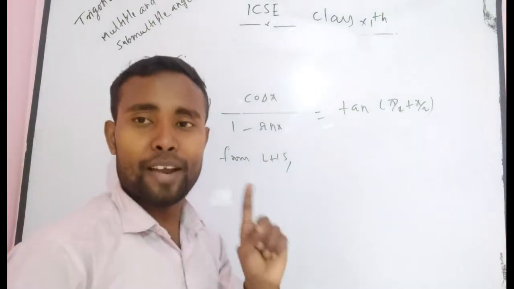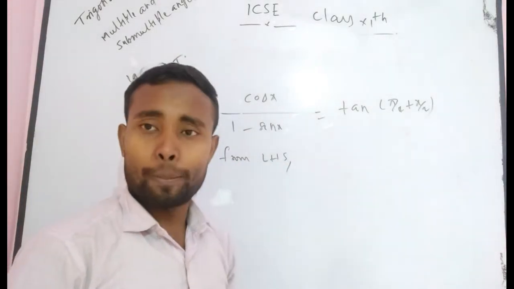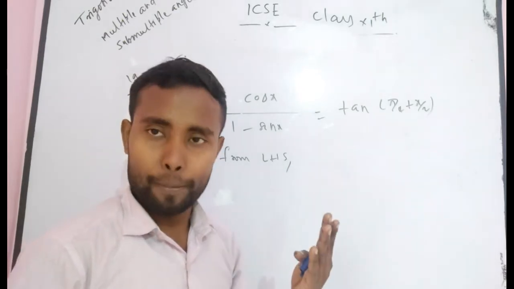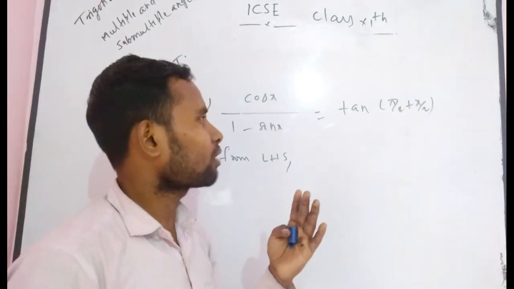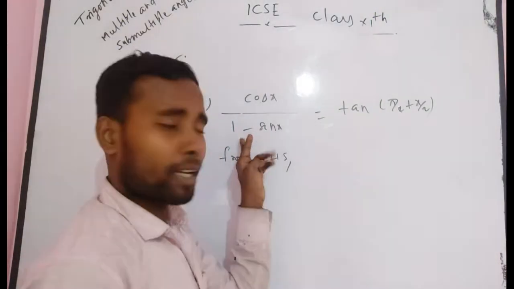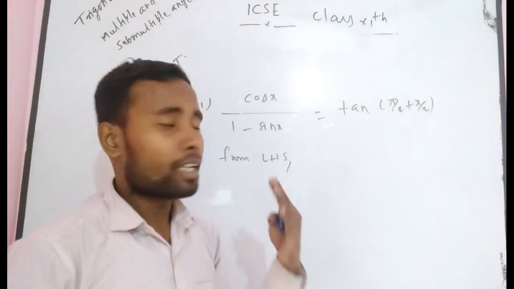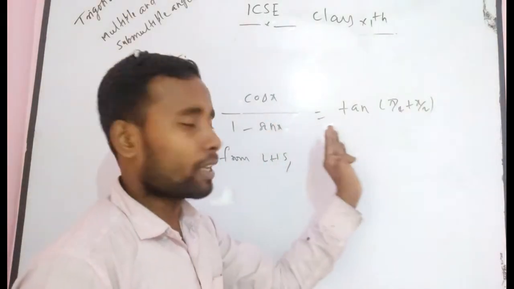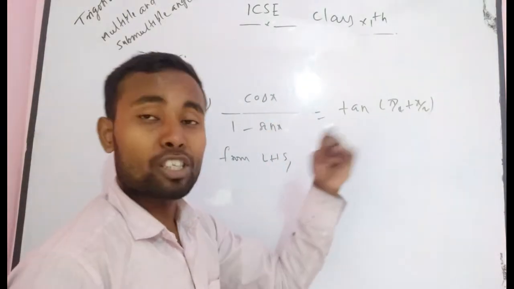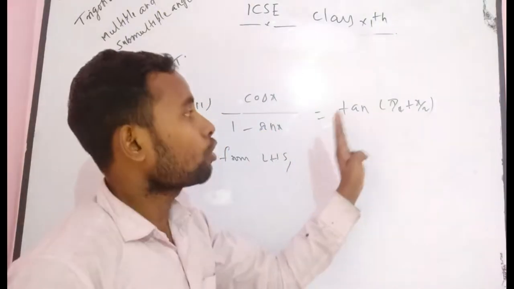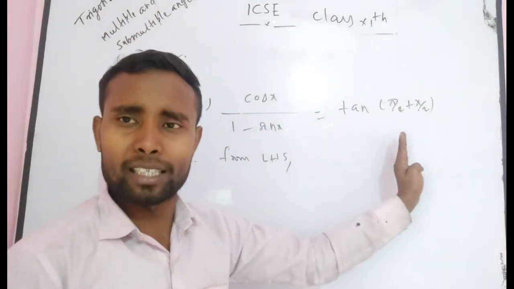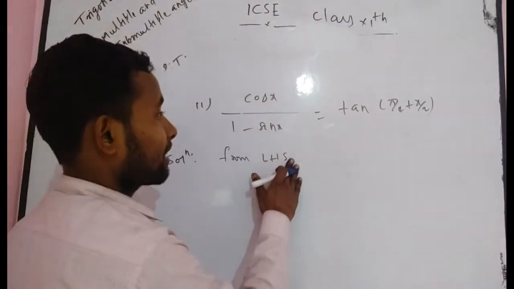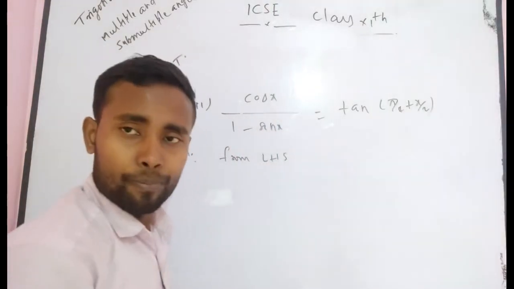That means it is not defined at x equal to pi by 2, 3 pi by 2, so at these positions this trigonometric function is not defined. So it is not an identity, it is an equation, but it is true for a lot of values of x.